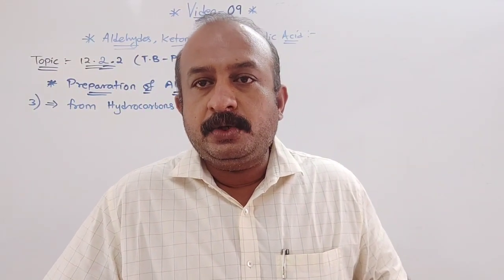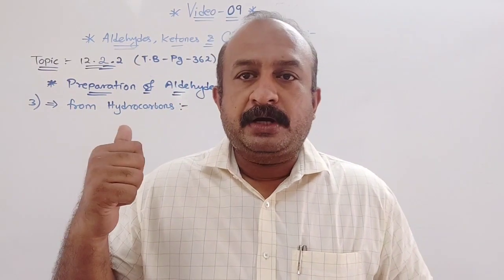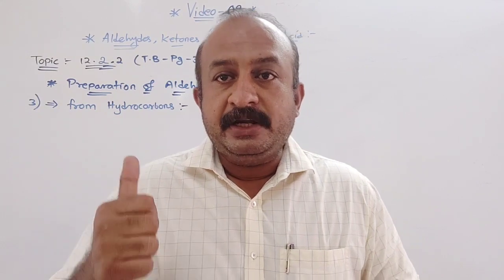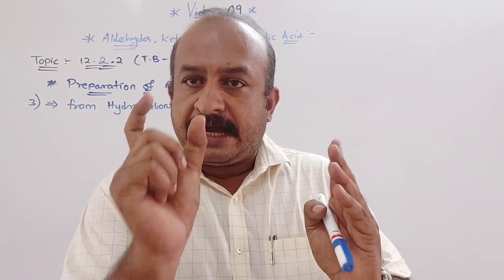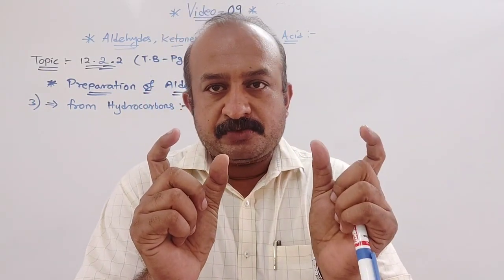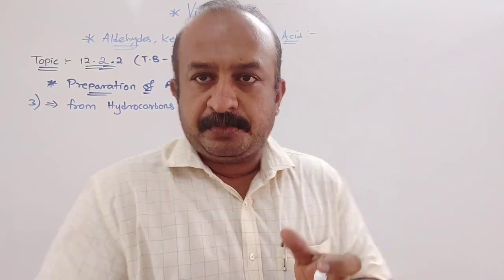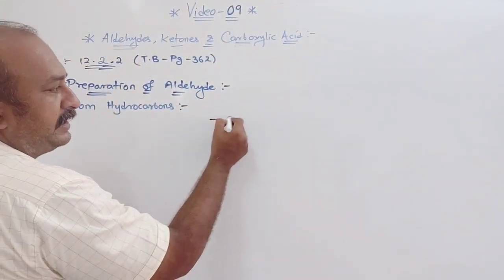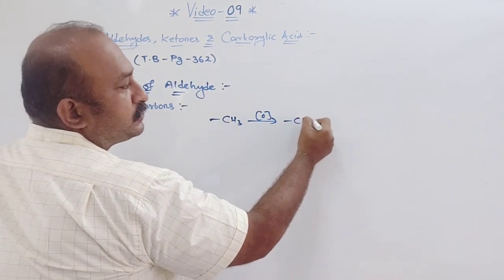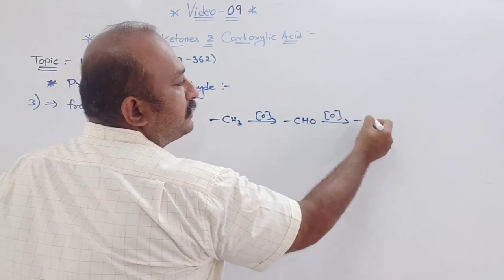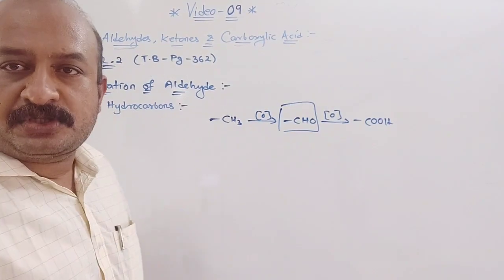But here we are talking about the preparation of aldehyde from hydrocarbon, so we have to stop the reaction at the aldehyde stage. If I take a CH3 group, on oxidation it gives CHO, and on further oxidation it gives COOH. But we need to stop the reaction at this position.